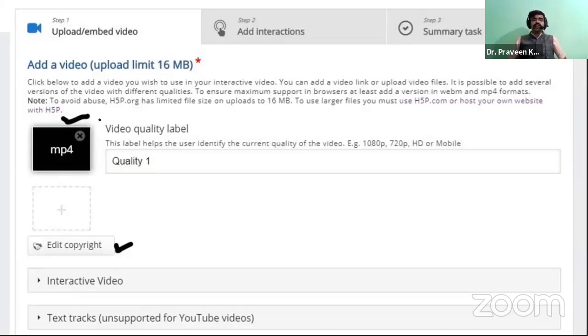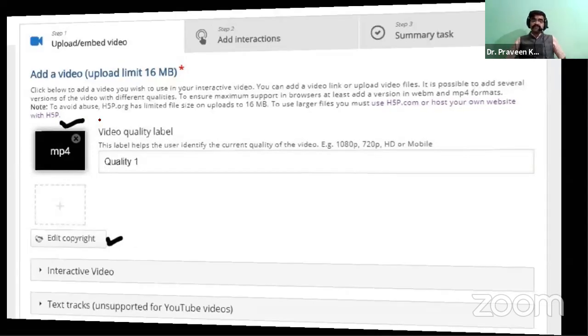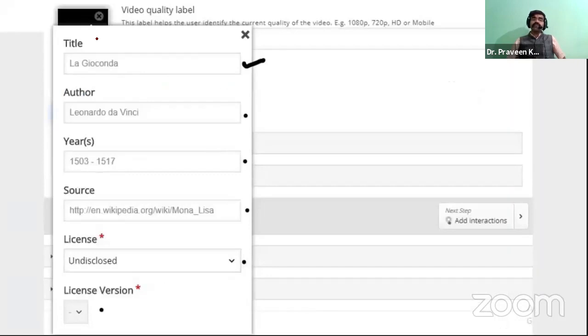So there is no violation of ethics because we all are teachers. So we have to always be aware of professional ethics. Based on that, you can go with selecting the OER video. Then after that, this is related to the license version. So if you have selected the CC license from YouTube, you need not worry about this thing.